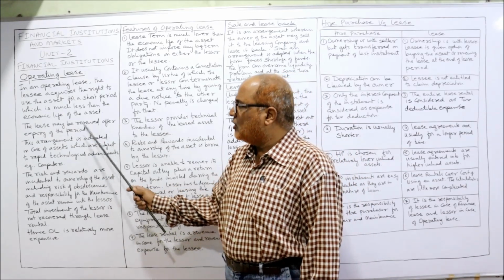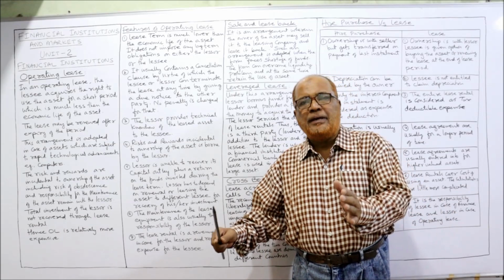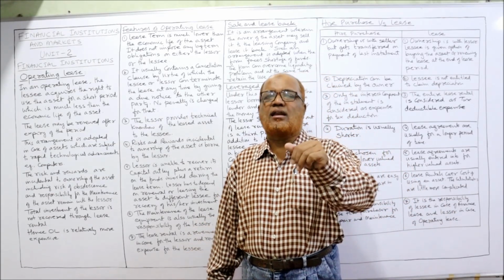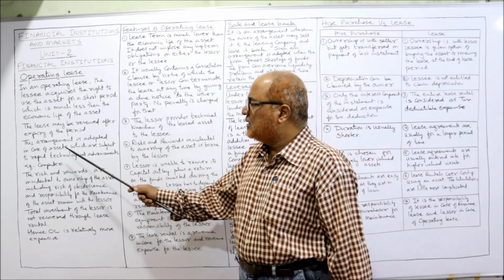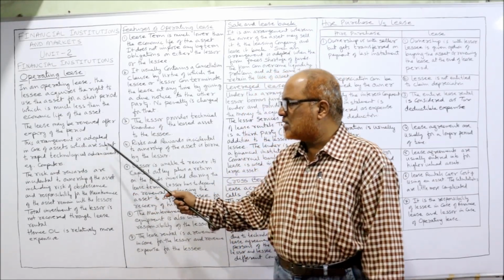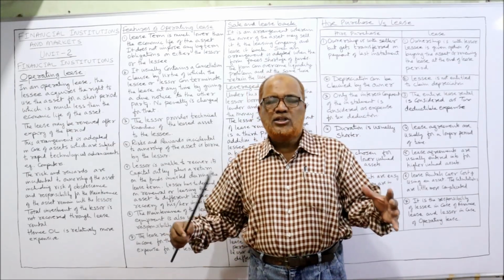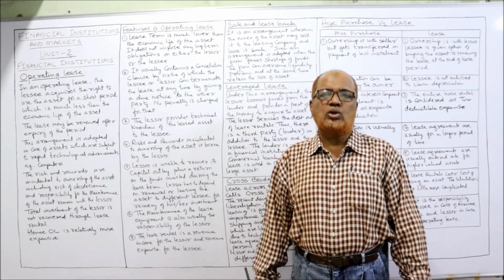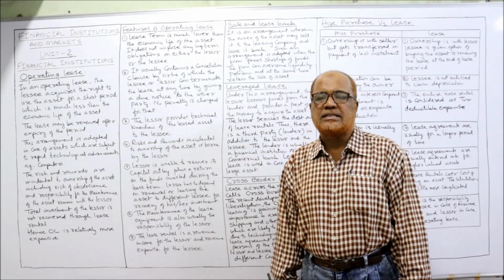The lease may be renewed after the expiry of the period. One clause will be given that after the period of the lease, the lessee has the right to renew it for another term. Now, this arrangement is adopted in the case of assets which are subject to rapid technological advancement. Due to advancement in technology, many assets are becoming obsolete.